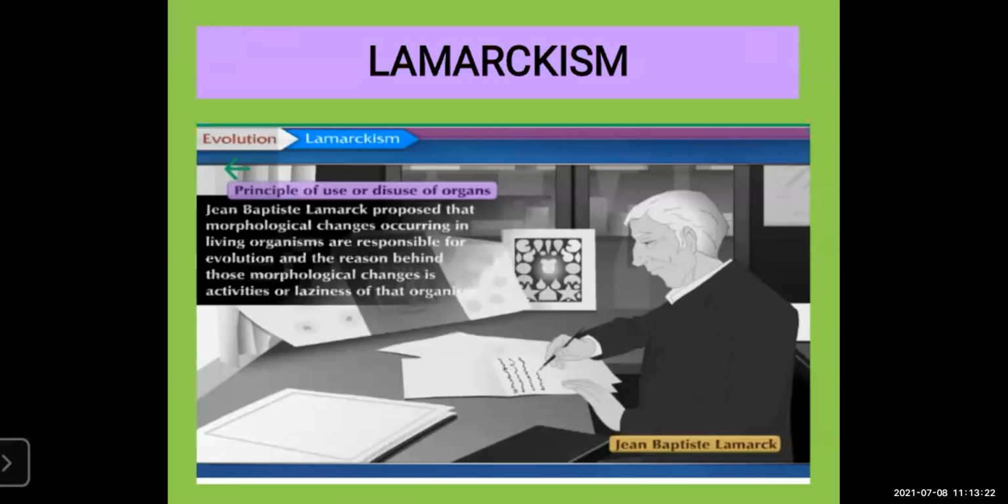This means if we are using some organ, it is active, and it shows modifications. If you are not using any organ, it undergoes degeneration, like the tailbone. When you evolved, you were not using the tailbone, so it got degenerated. So, like that, use and disuse of an organ depends on the use or disuse. Jean-Baptiste Lamarck proposed that morphological changes occurring in living organisms are responsible for evolution, and the reason behind those morphological changes is the activity or laziness of that organism.